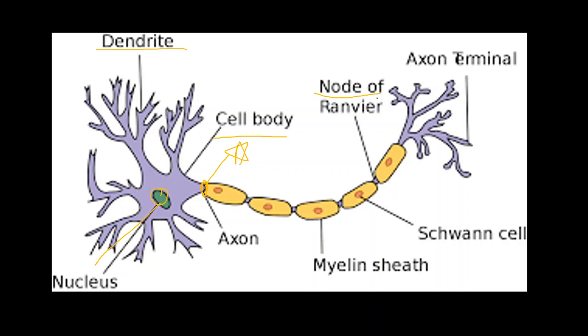These are the nodes of Ranvier. These particular gaps which you are able to see are nodes of Ranvier. These are Schwann cells, which are responsible for the formation of the myelin sheath. As you can see, the outer covering of this is known as the myelin sheath. And these are the axon terminals, knob-like structures here. I hope this basic information is understandable to you and you are able to recognize what we are going to do in detail in the next lectures.